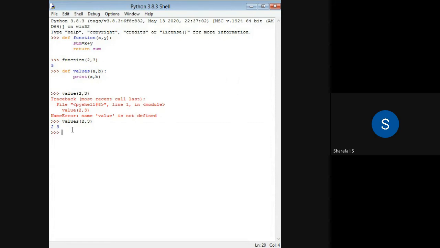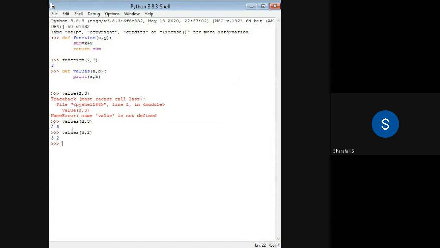Now if you call that function with values 3 comma 2, actually my y value is 3 and x value is 2. So if I am calling it as 3 comma 2, then I will get 3 and 2. This time my x is 3 and y is 2. So this is the first type of argument that we have discussed, that is required argument. In this case, the order is also important.